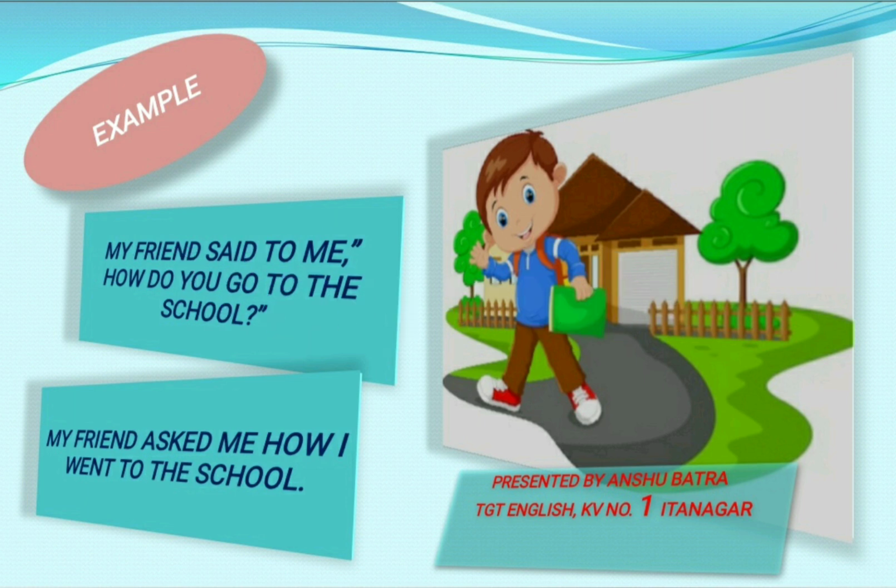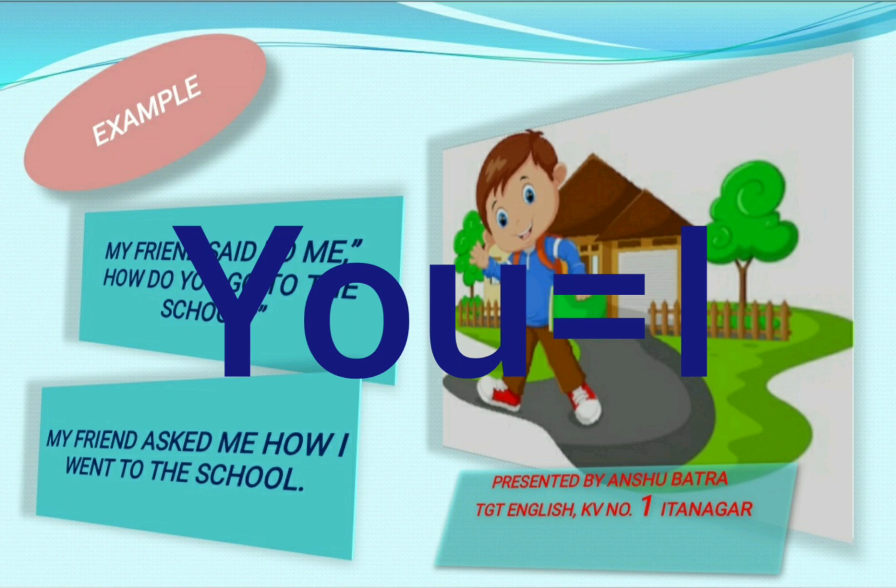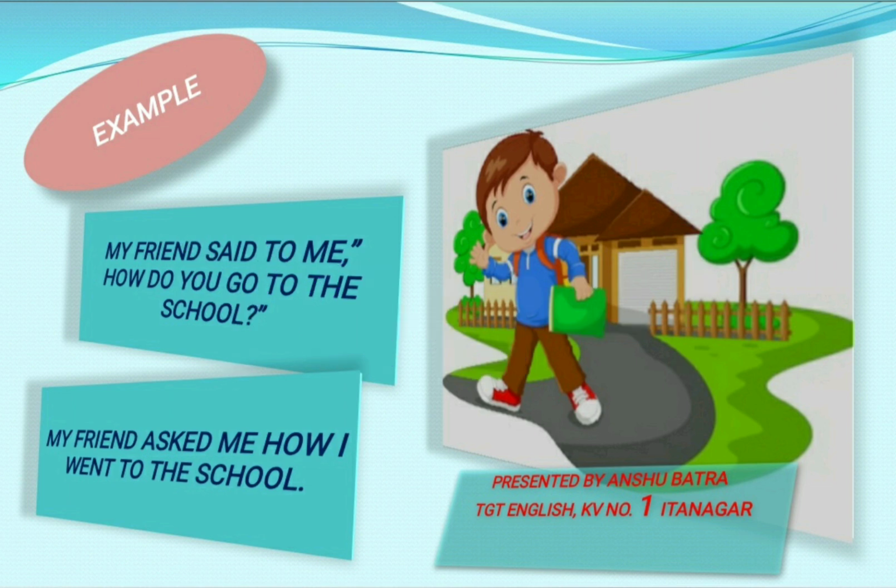Because me is a first person pronoun, you will also be converted into first person. And the first person pronoun subject form for me is I. That's why you will be converted into I. In this way, indirect speech will be, my friend asked me how I went to school.